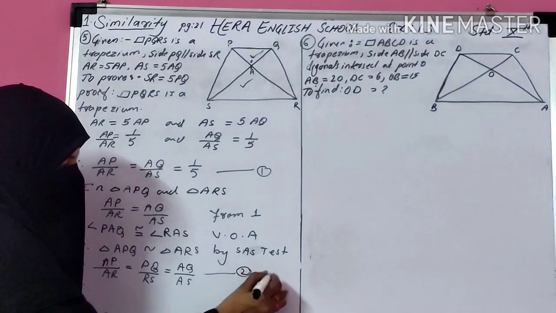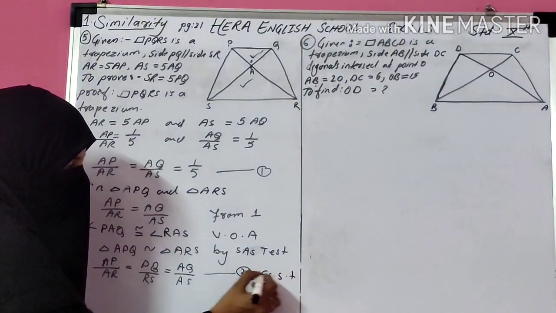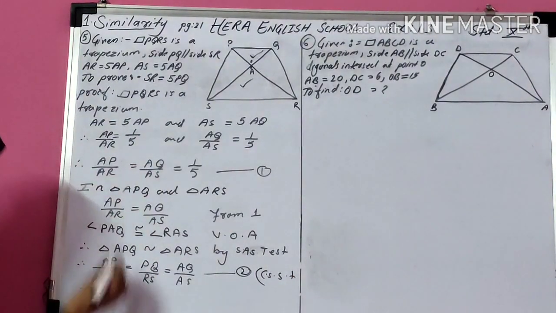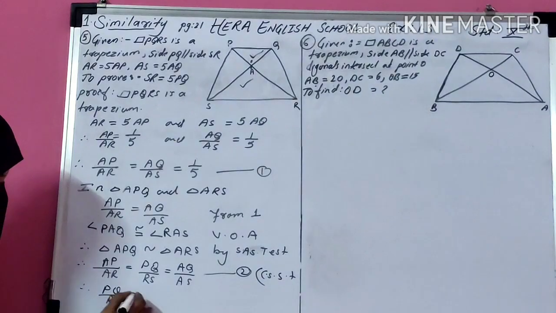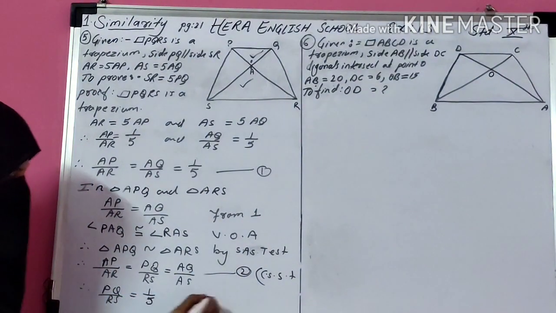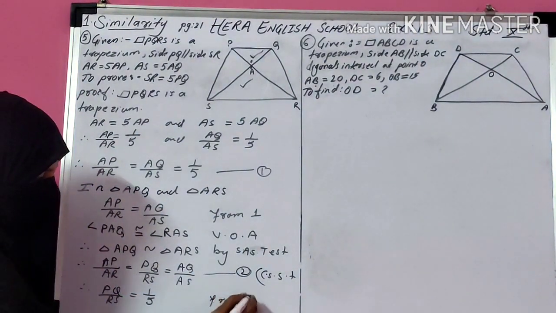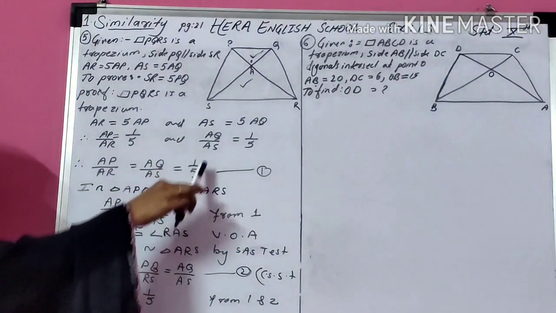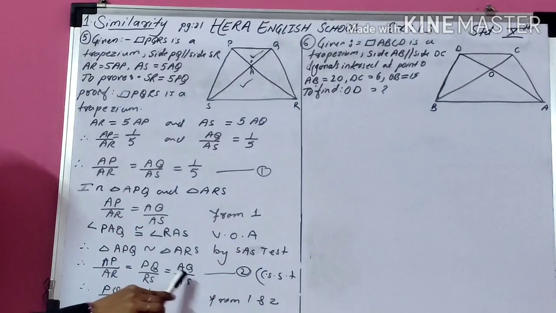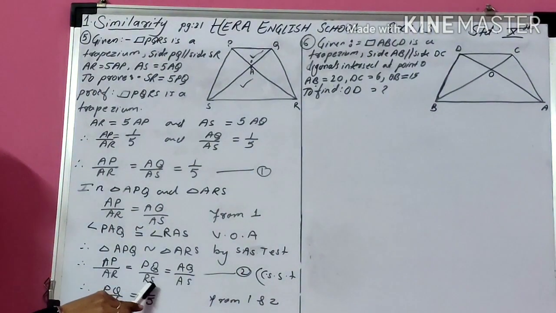Write as number 2, corresponding sides of similar triangles are in proportion. So PQ upon RS is equal to 1 upon 5, from 1 and 2.